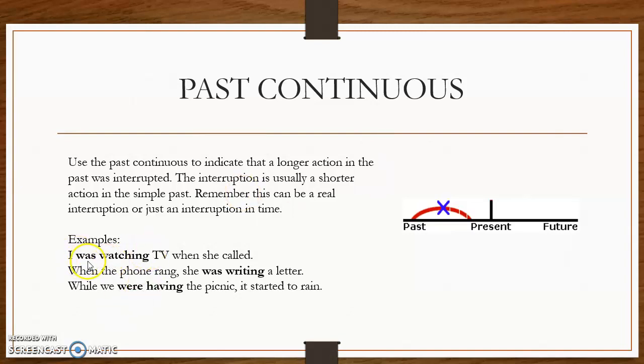Okay? For example, when you say, I was watching TV, what does that mean? That in the past, you were doing this, but you don't know when that action started, and you don't know when that action finished. So we are going to think about this action as a progressive one. So please be very careful when you think about this kind of past. This is the past continuous, remember.